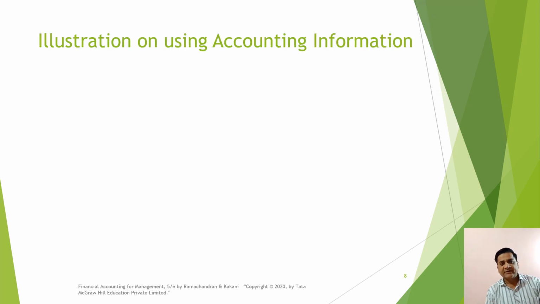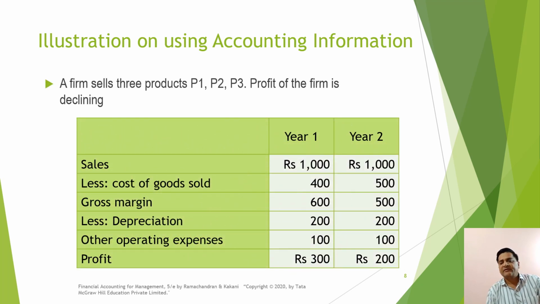So let us have a look at the example whereby we can find out how the accounting information can be of use to the management, right? Say for example, there is a firm selling three products, P1, P2 and P3. The profit of the firm is declining, which means the profit in the first year was 300, which has gone down to 200 in the second year.